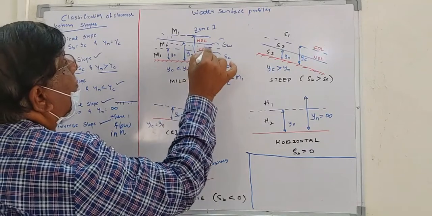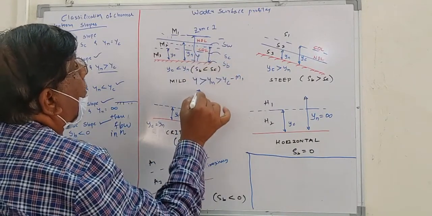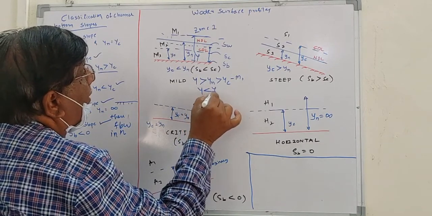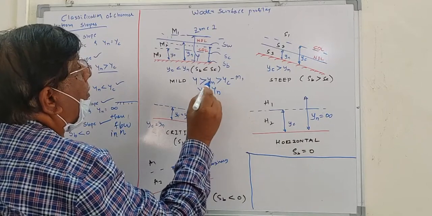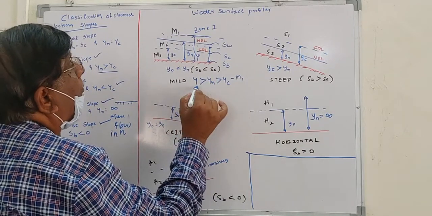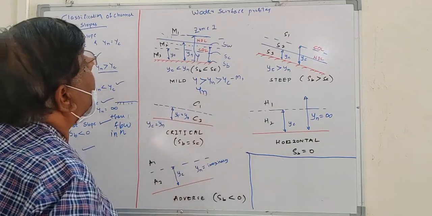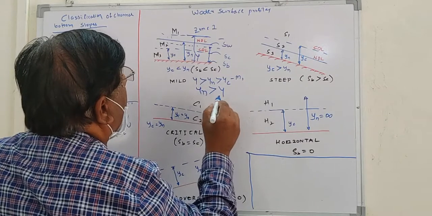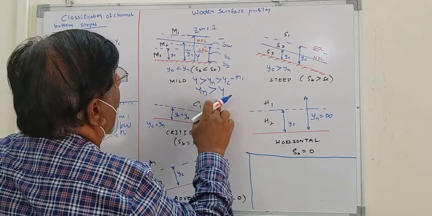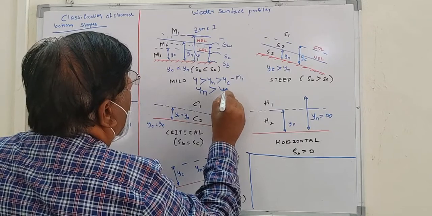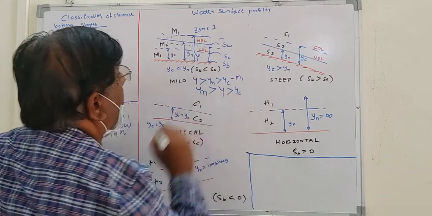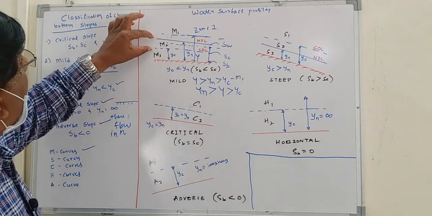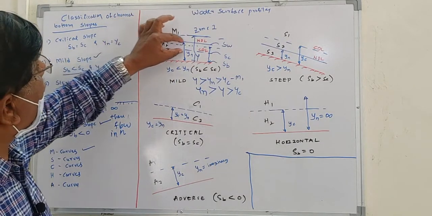If this is the depth of flow, then y is less than yn, or you can write yn is greater than y, and y is also greater than yc. So the water surface profile lies in zone 2.